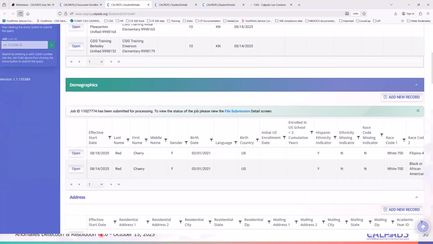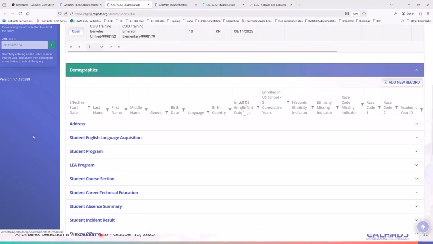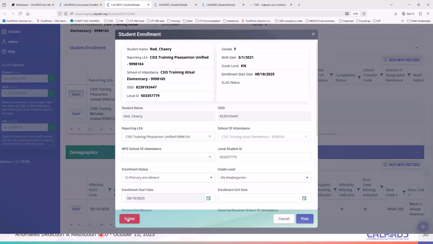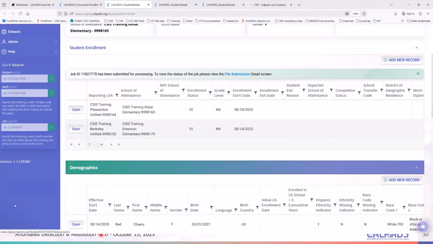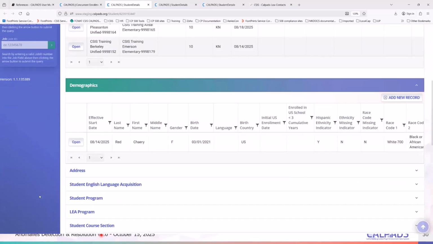Okay, so deleted that. We have that, and then of course I can delete my enrollment. And then once this is all deleted, you can then request a new SSID for the student. So this is an easy fix, right?